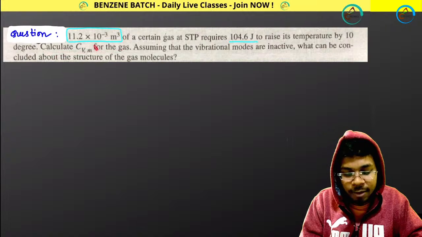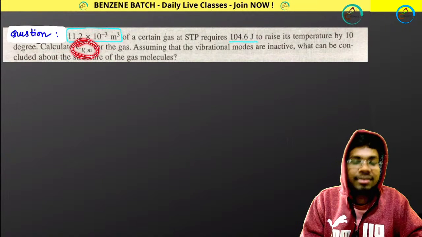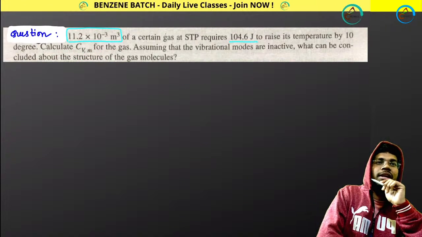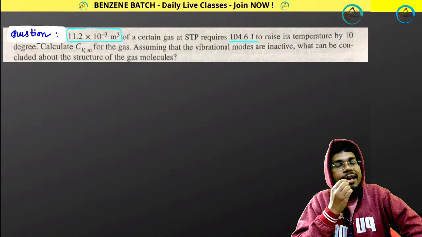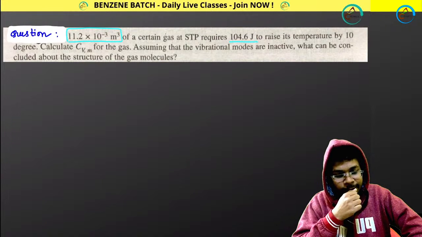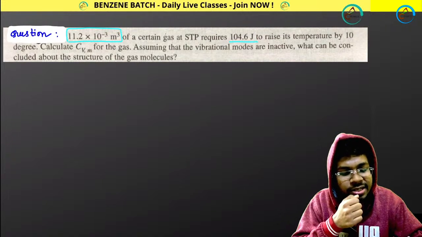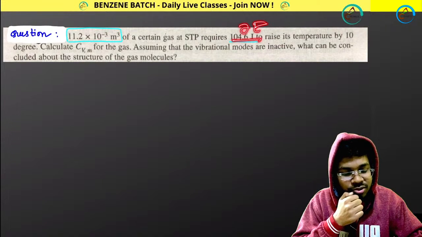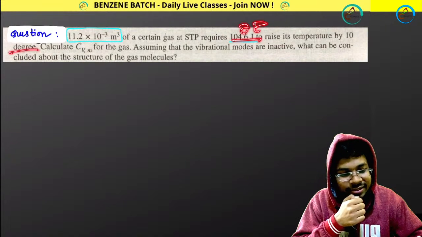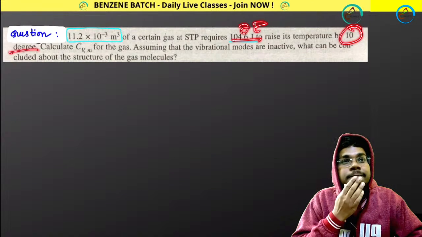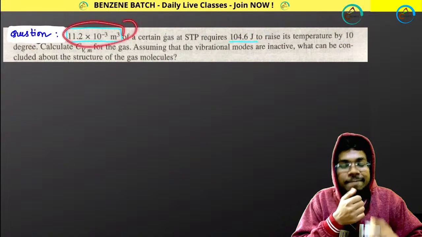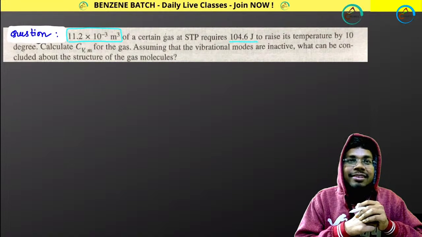CVM for 1 mole. For 1 mole, calculate. Anybody can calculate it for 1 mole? This energy is required, that is delta E, suppose, and this is delta T. And don't ignore this part. Hurry up, let's see.